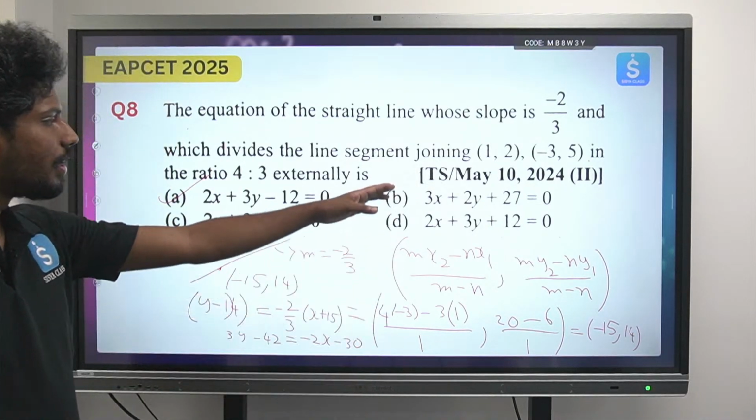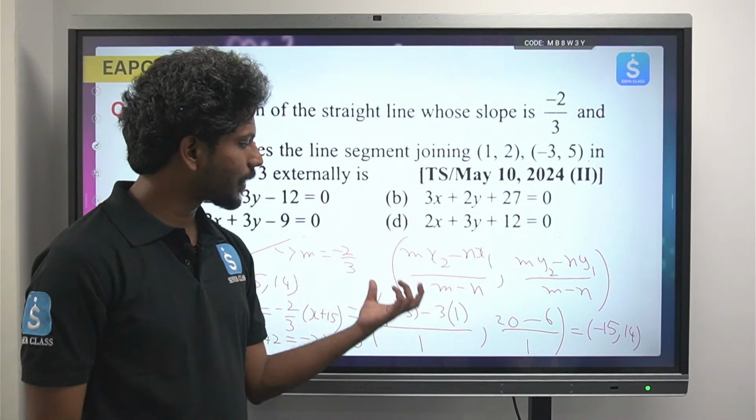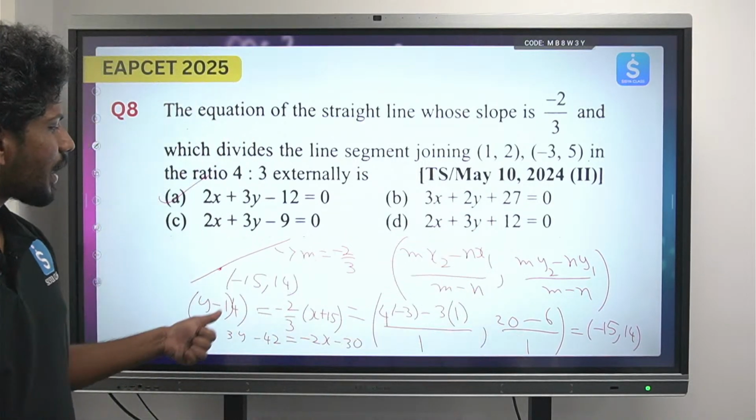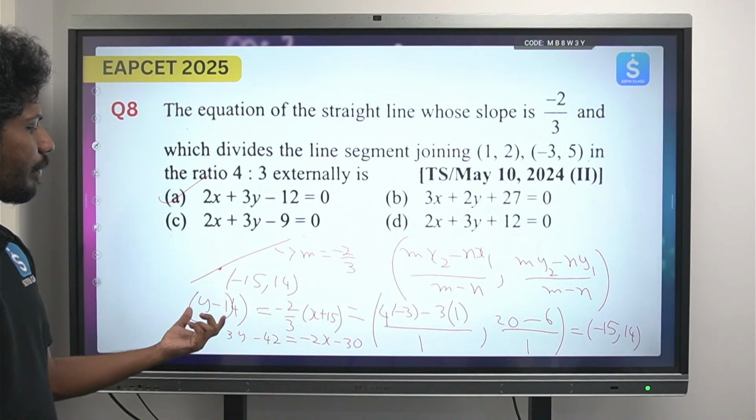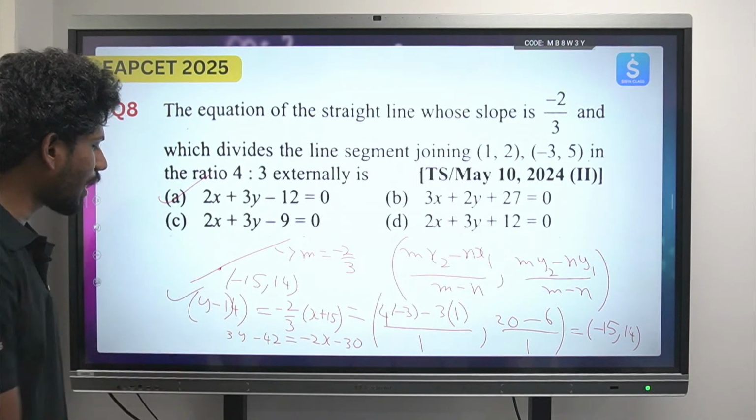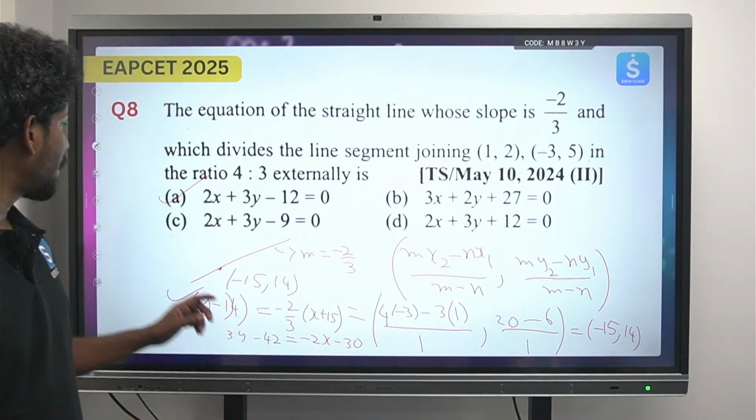So simple. First మనం external section formula, externally divide చేసినప్పుడు this is the formula. అక్కడి నుంచి డైరెక్ట్గా using the slope we can find by point slope form we can find this. Okay, but this discussion will happen in the evening. Very quick and easy steps.